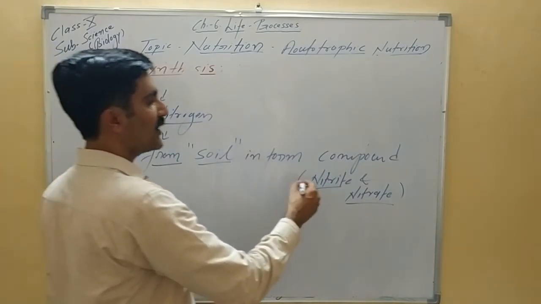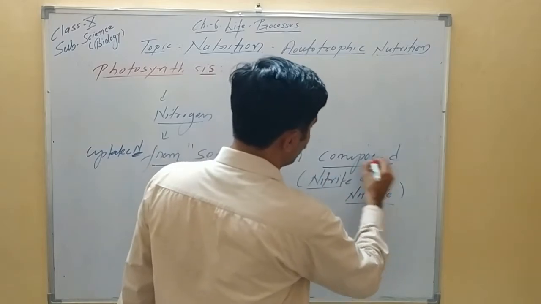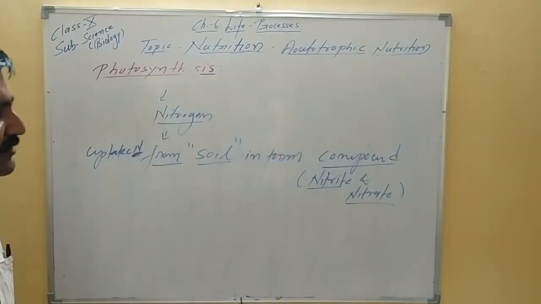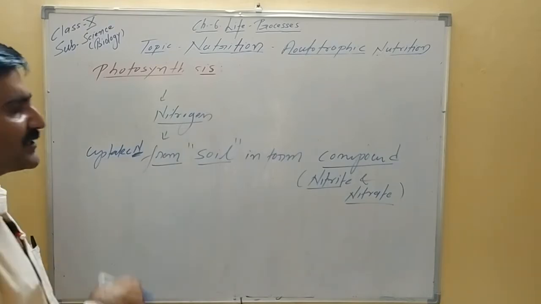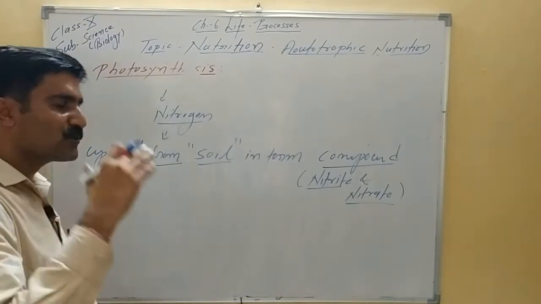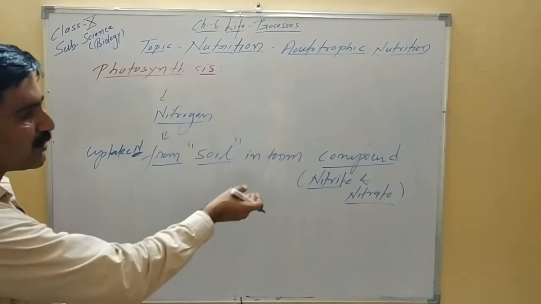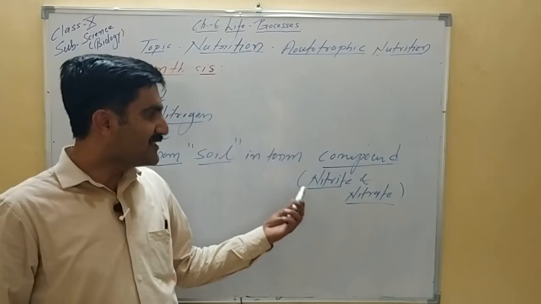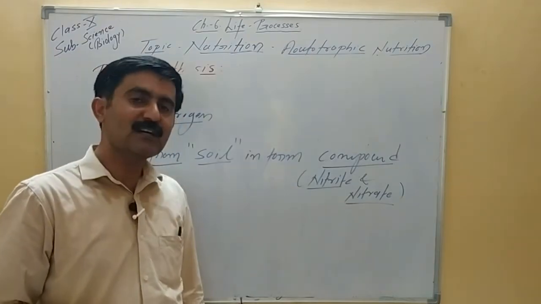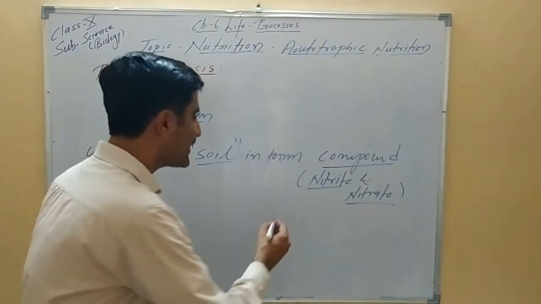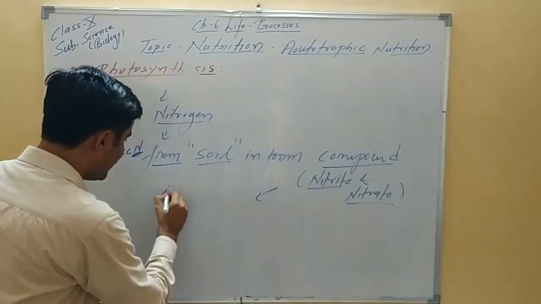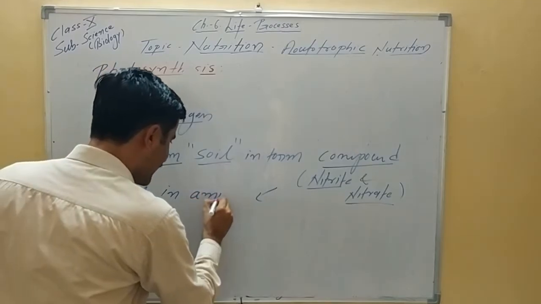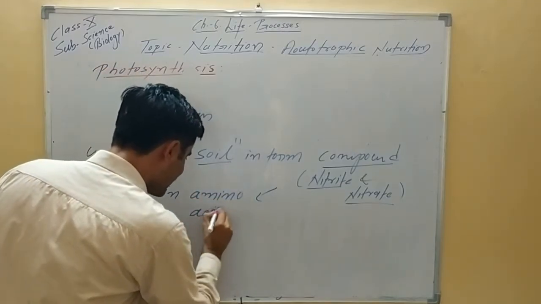And plants take nitrogen from soil in the form of compounds. They always take the compound form of nitrogen, and this compound form name only you have to remember, that is nitrite and nitrate. These are related to nitrogen fixation. So atmospheric nitrogen is fixed in the form of compounds, nitrite and nitrate, and plants uptake these compounds from the soil, and they use these in, this is very important, amino acid synthesis.